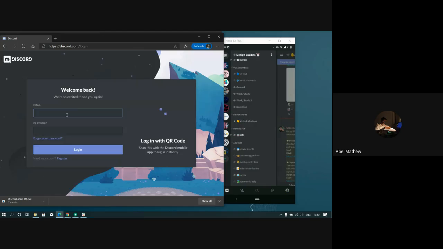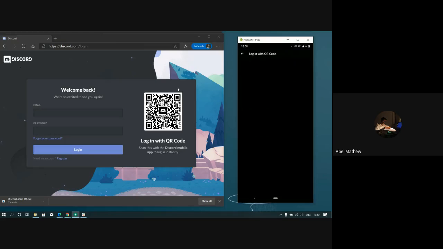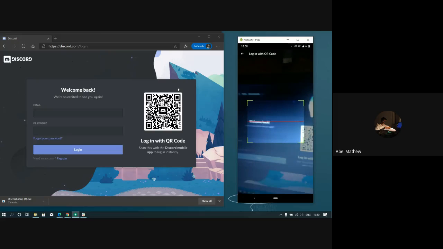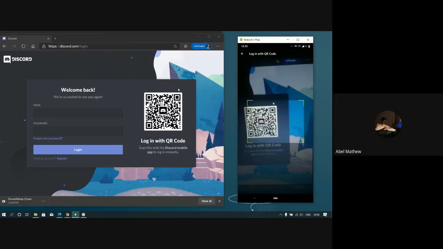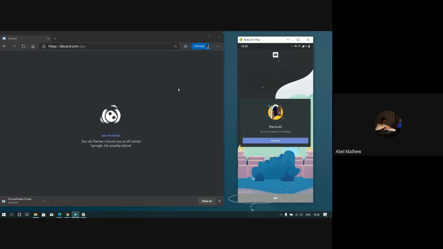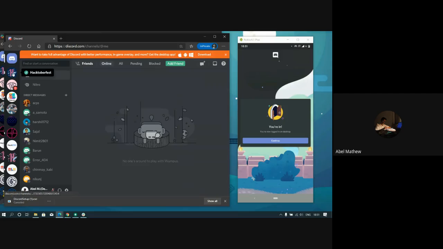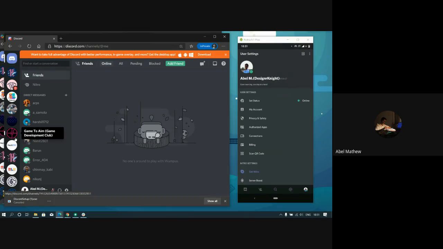So if you know the username and password, you can do it using that. Or if you're logged into your phone and you just want to log into your desktop app or your mobile app, you go to your profile icon, click on scan QR code, you scan the QR code and then accept it on the phone, and you should be logged into the new device. The advantage of Discord is that with one login you can see that all the workspaces are available. So it's a bit easier than Slack to set it up. So it helps. So that is it about Discord.